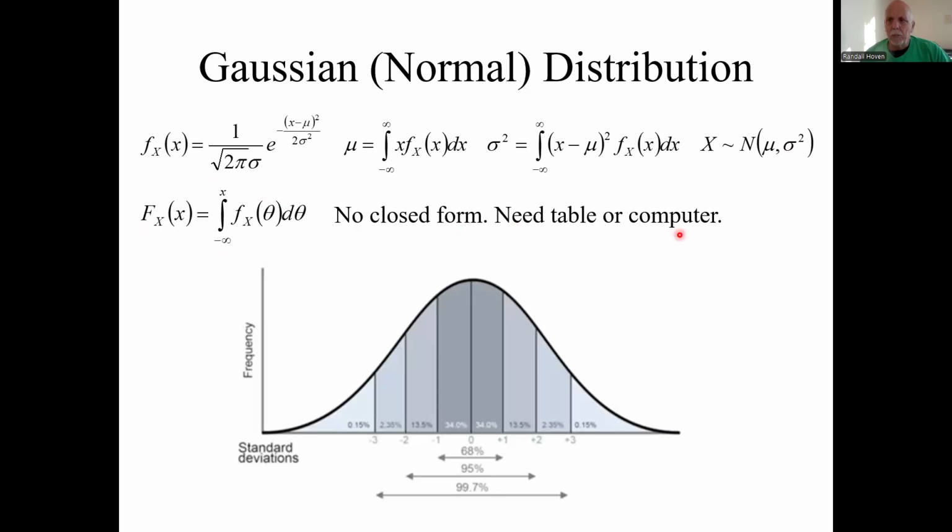You need either a table or a computer to find this. It's the good old bell-shaped curve, approximately 68% between plus and minus one standard deviation, approximately 95% between plus and minus 2 standard deviations, and call it almost certain, 99.7%, between plus and minus 3 sigma.